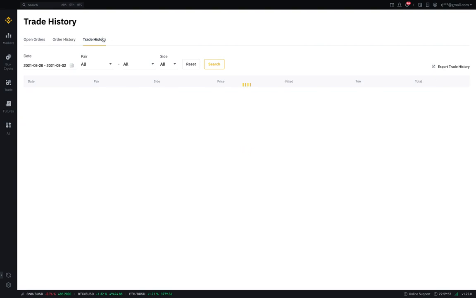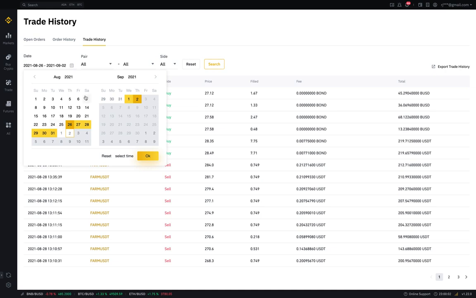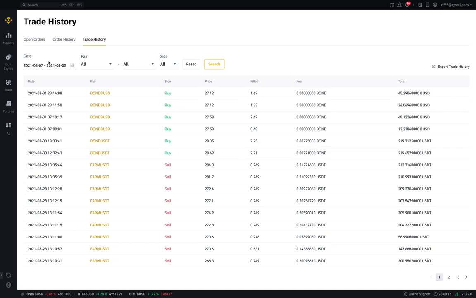Now I'm going to trade history. My account was started on 7th of August with Kiwi, and their bot started trading in my account on 7th of August 2021. So I'm selecting that period, 7th August till 2nd September, resetting, searching. So there you go.